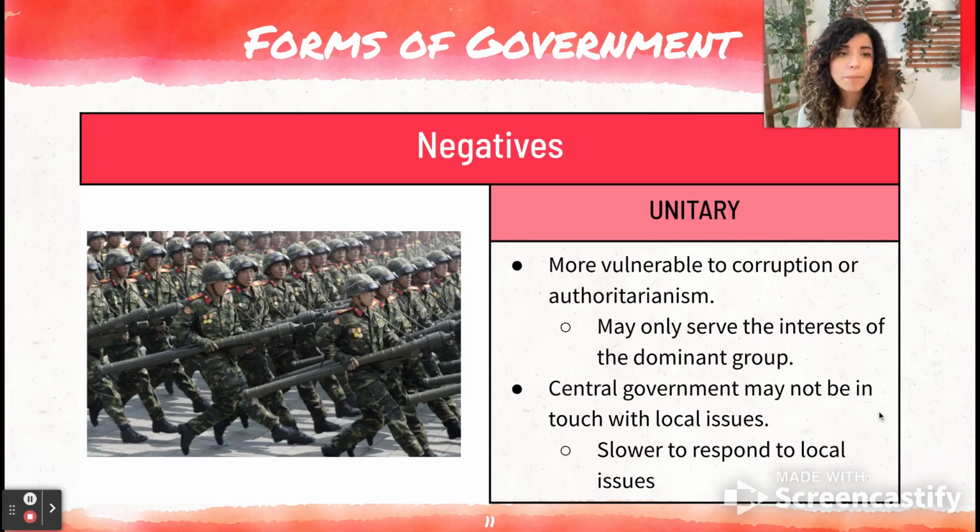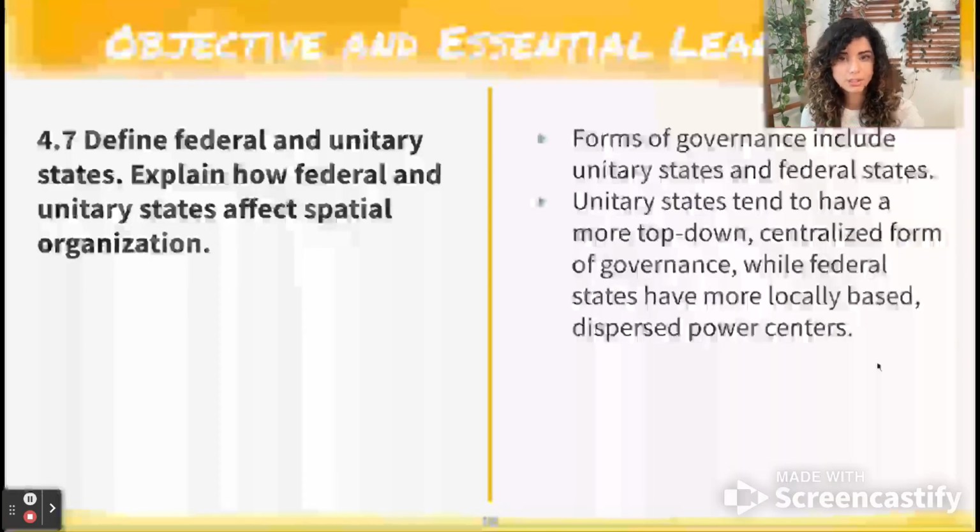Central government may not be in touch with local issues. So what's happening in one area of the country, if it's a little bit more remote or not as well connected, the central government might not realize or have that as a priority. And because of that, they tend to be slower to respond to local issues.